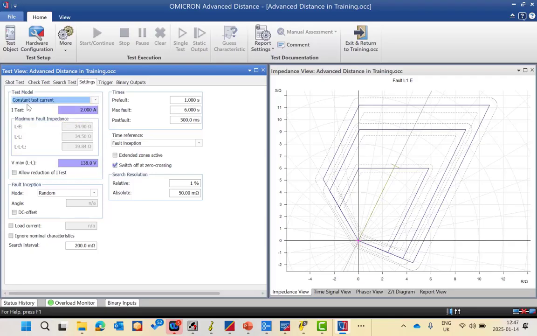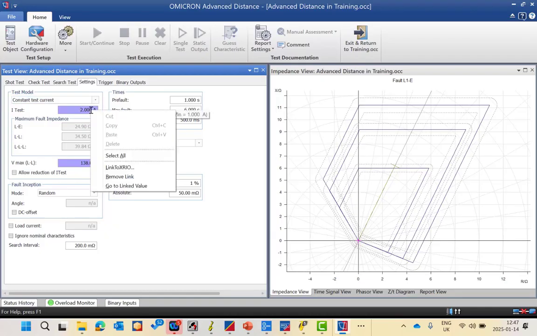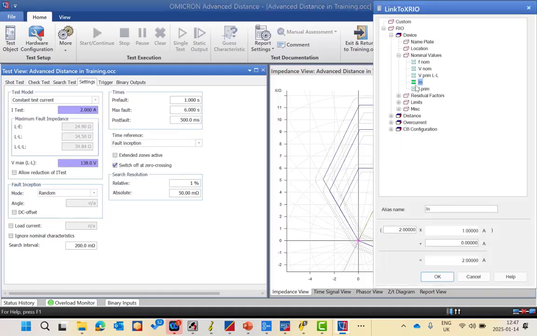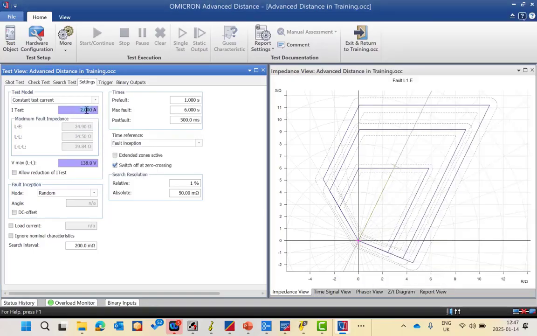So for the Siemens 7SA, we will choose a constant test current model, and here we have to specify the value of this test current. And as you can see here, it's linked because of the color. If you need to check what the value is linked to, you have to press link to X-ray, and you will realize that it's double the I nominal, which is double 1 ampere, so it will be 2 ampere, and you can change this value, no problem.